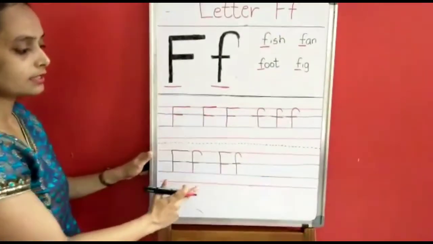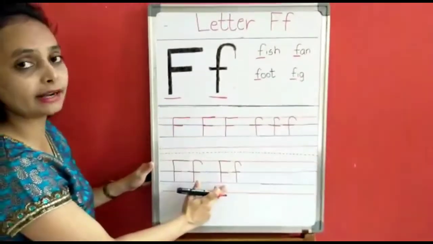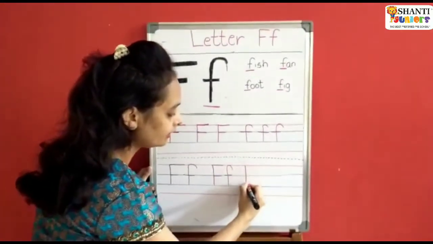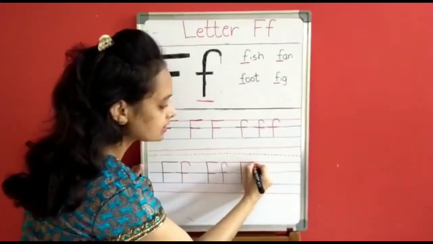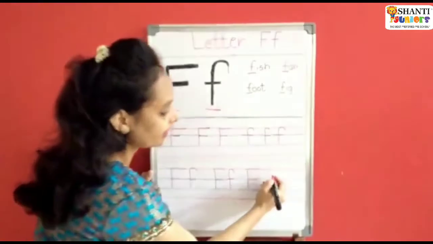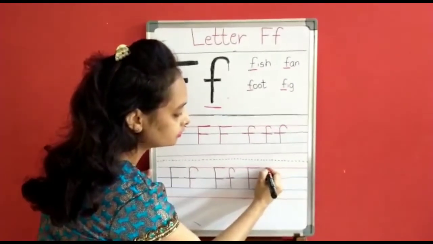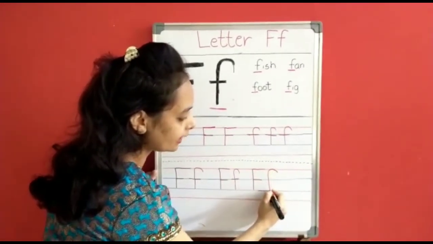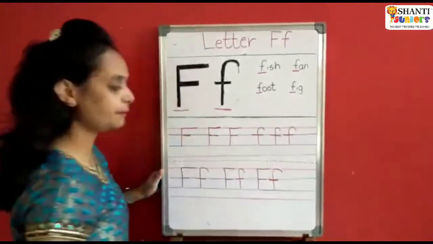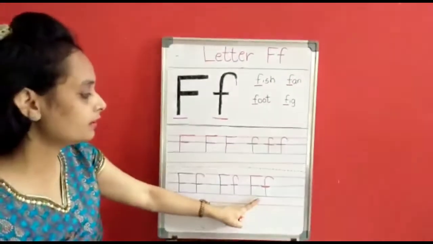Okay, children, this is letter F. Together I am writing capital and small letter F. Standing line, sleeping line, sleeping line. And now curve, standing line till the blue line, and in the middle you have to do one small sleeping line. So this becomes letter f.